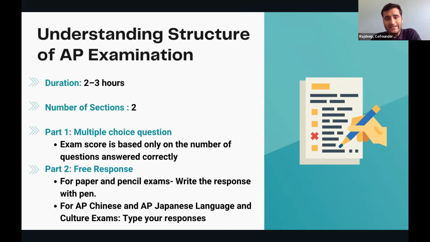However, towards the later end, we have taken an example of AP Computer Science A, and Anand will be explaining how the entire AP Computer Science A paper looks like.